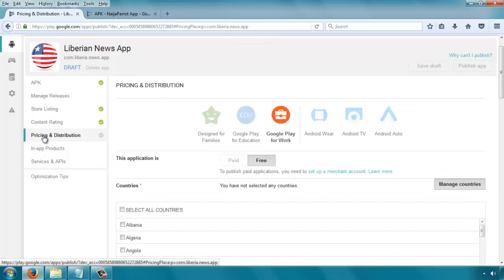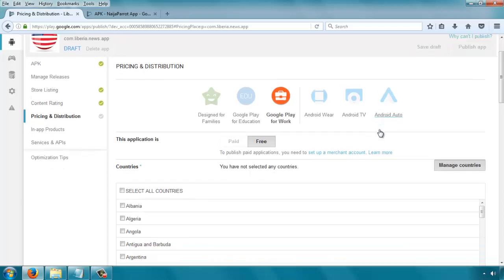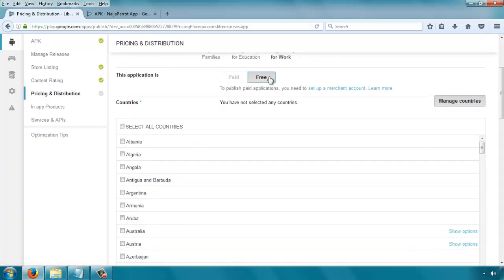So by default, most apps will show as free. Before you can have a paid app, you need to, according to what is here, set up a merchant account, which is a whole process on its own. But most apps tend to be free. Many apps anyway tend to be free, and we are going to use free as our option. If we try to select paid, okay, we can't even select paid, so we'll leave it as free.